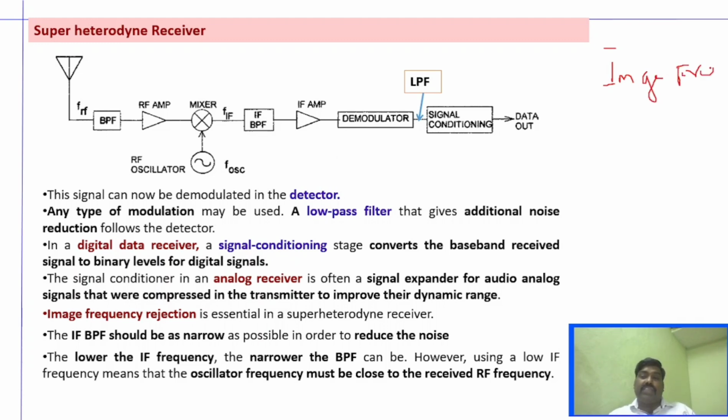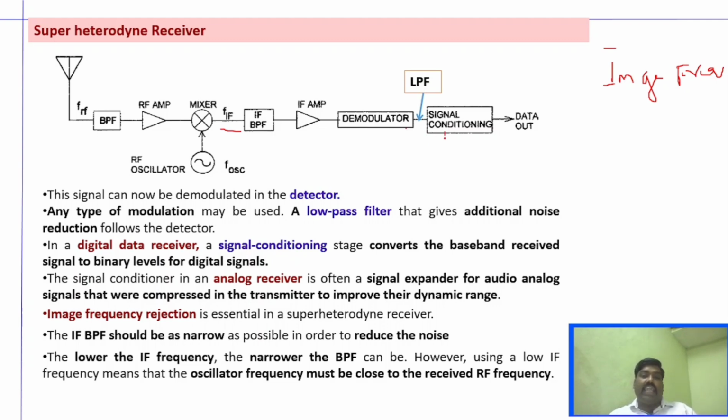As I said, we have an intermediate frequency here, right? And this intermediate frequency will be amplified, and then from that we will detect the original signal. If needed, we can also use another filter after this detector, that is the demodulator. We can use a low pass filter which will remove the additional noise, so that we can have a very clear signal before it is sent to the conditioning. This is just an optional part.